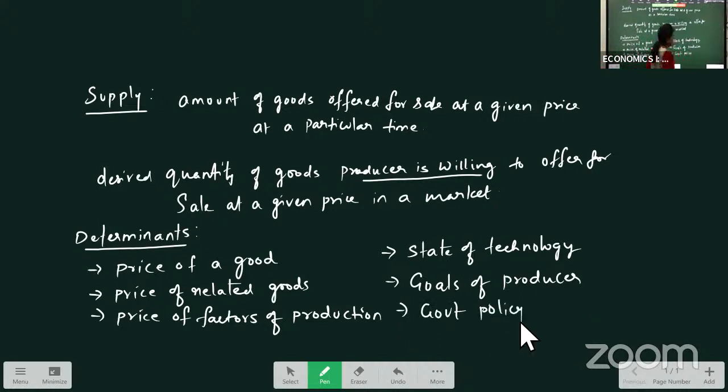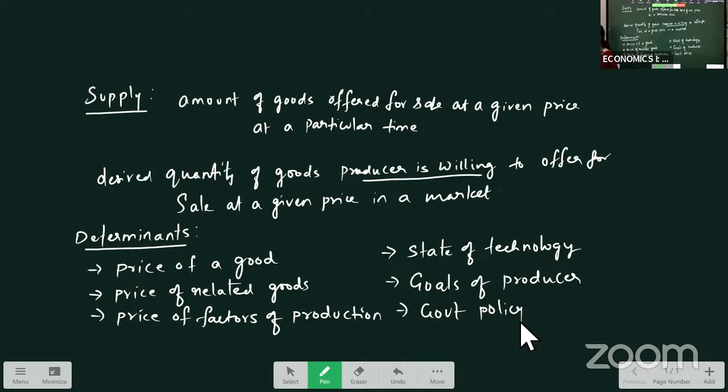And also we can say government policy. Government policy relating to the taxes, relating to the duties, relating to the subsidies, what the government is doing. If tax rate is high, supply will be less. If the subsidies are high, production will be more, supply will be more. Like that, the government policies also affect the supply of the commodity. So these are the determinants of supply.